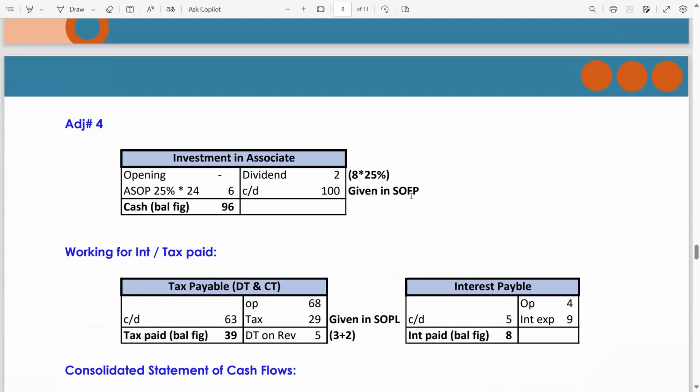I have written, given in the SOFP. Now associate share of profit. Warburg acquired 25% and the profit is 24. So 25% multiplied by 24 is 6. Now there is a dividend. The dividend is 8, but we have to take those figures on which we have acquired these shares. The shareholding of Warburg in this case is 25%. So 25% multiplied by 8 is 2. Once you add and deduct all these figures, then the balancing figure will be cash, $96 million.